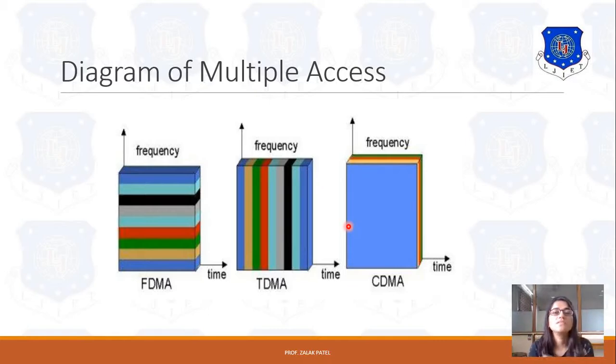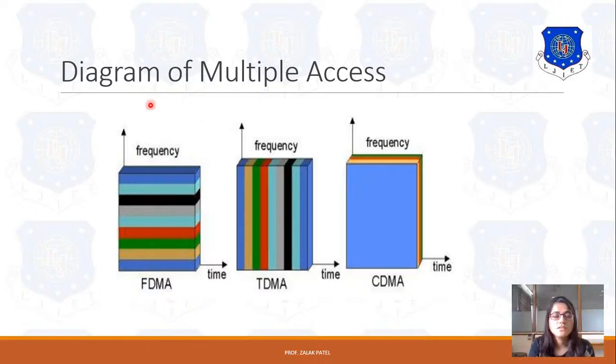Means in the case of TDMA, instead of frequency bands we create time slots, while in the third one, CDMA, code division multiple access, frequency as well as time is divided and we create one PN sequence, called a pseudo random sequence. We will discuss in detail that in CDMA the narrow band signal is multiplied with the pseudo random sequence and creates one large bandwidth signal. So this is the concept of code division multiple access, that it creates a code, and that code is called a pseudo random sequence, means PN sequence.